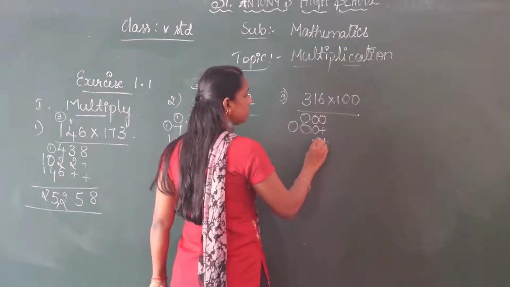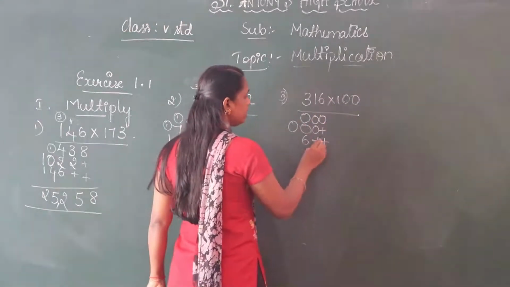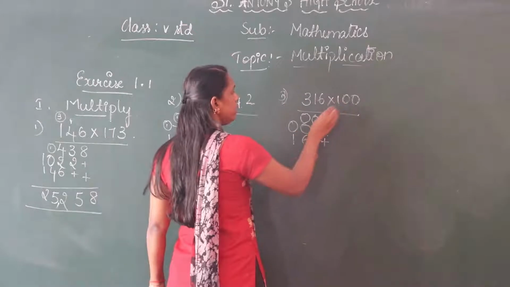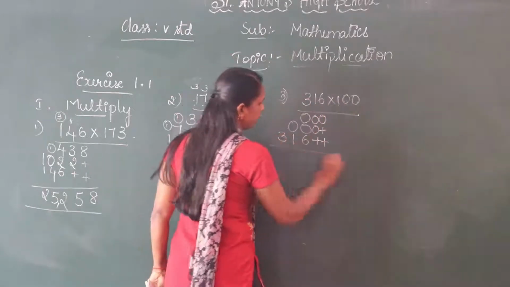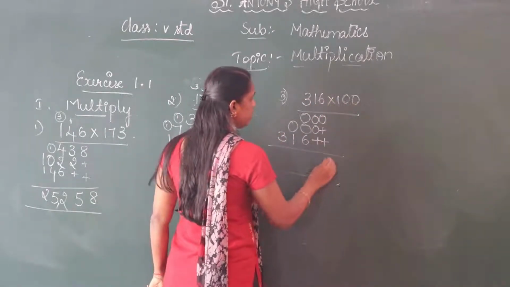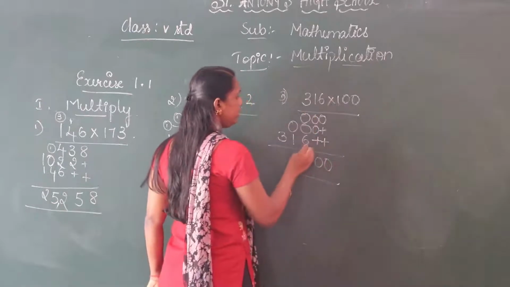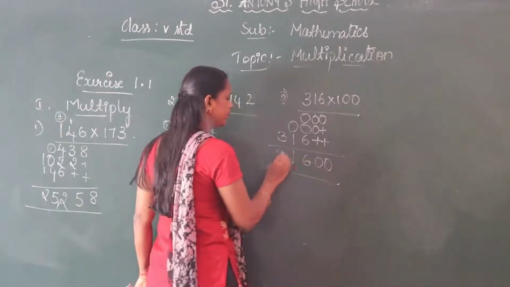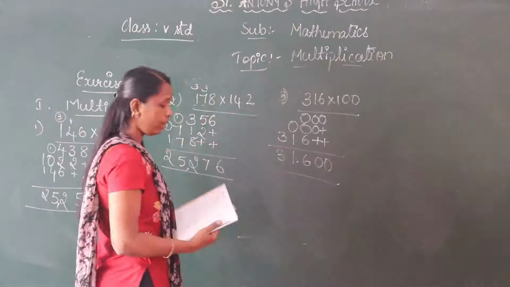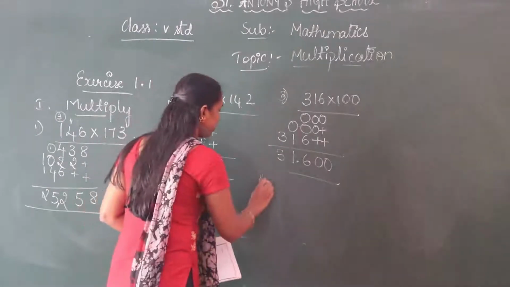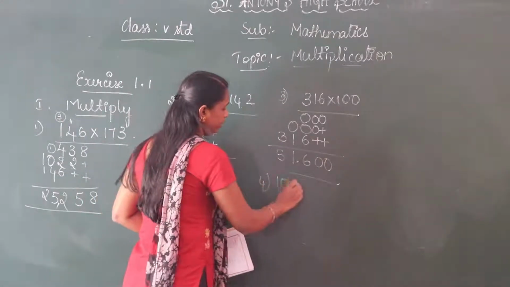Leave 2 places. 1 6 is 6, 1 1 is 1, 1 3 is 3. Answer 0, 0, here 6, 1, 3. Answer is 31,600.